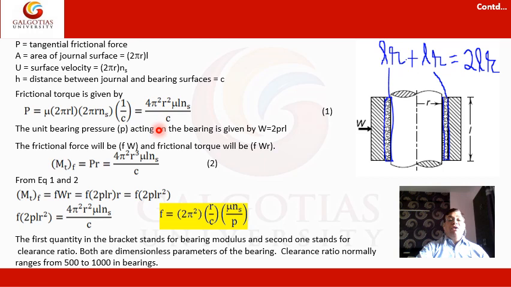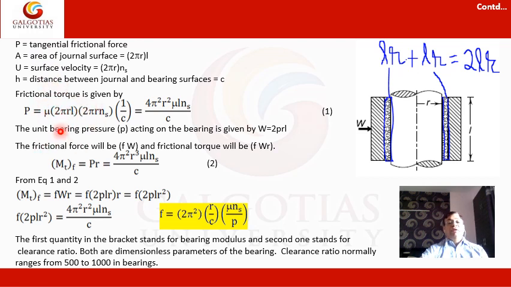So frictional force P is equal to μ × 2πRL × 2πRNs × 1/C. When you simplify this, you will get this equation. So this is the equation for the frictional torque created. So you replace in the previous equation the value of μ, the viscosity, then replace area by this value from the viscosity equation.